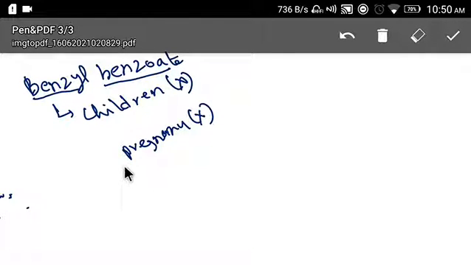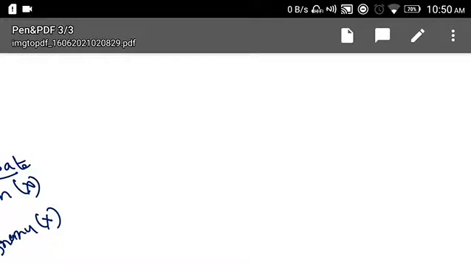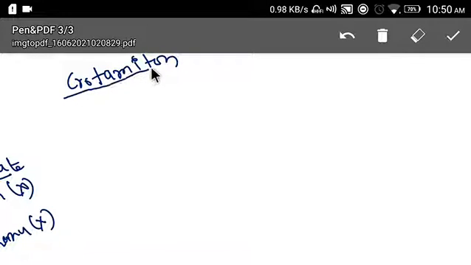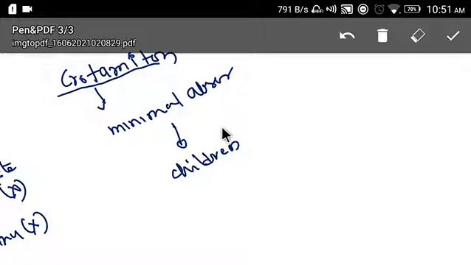And now the next drug is crotamiton. This drug is absorbed into the human body very minimally, so it can be used in children also. This is about crotamiton.